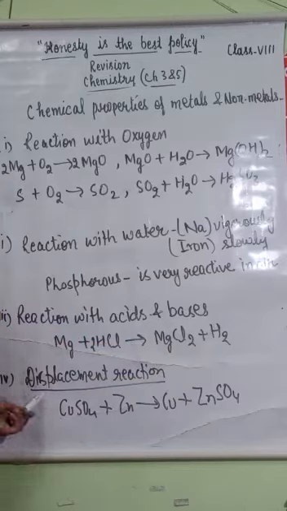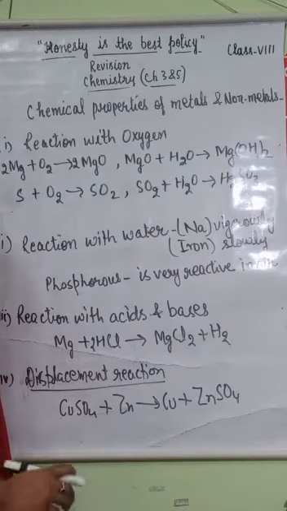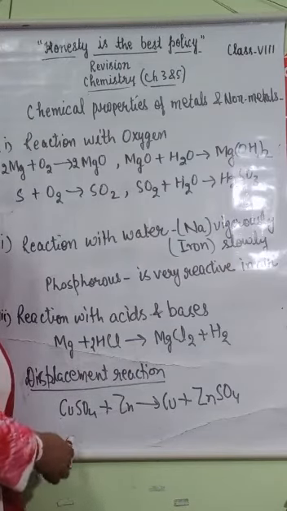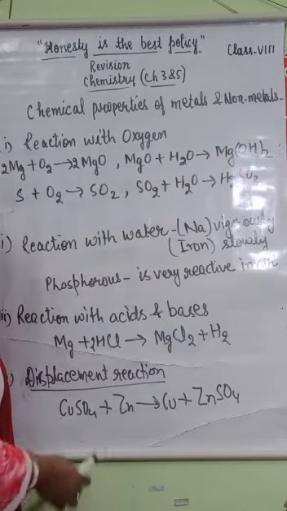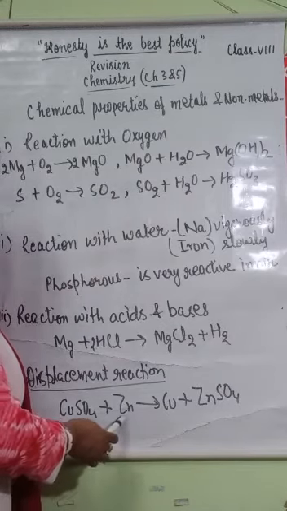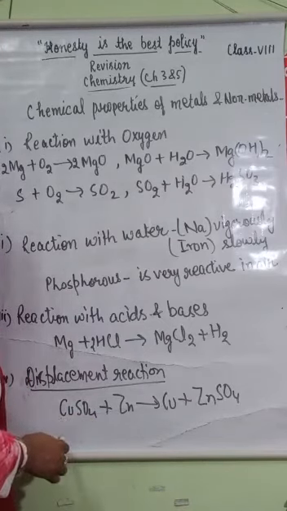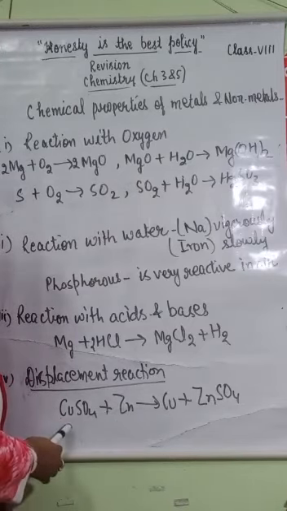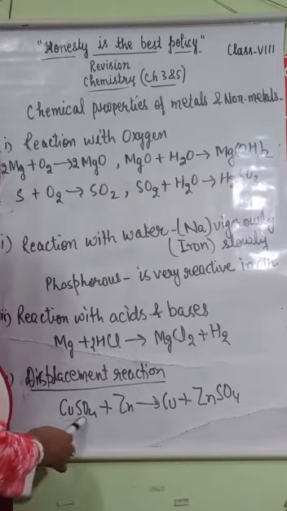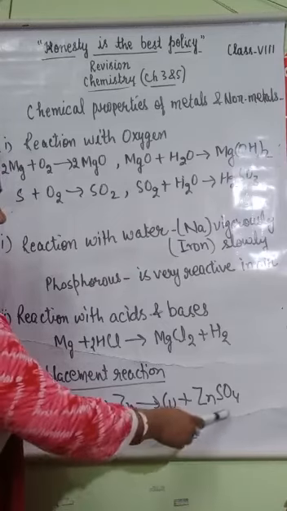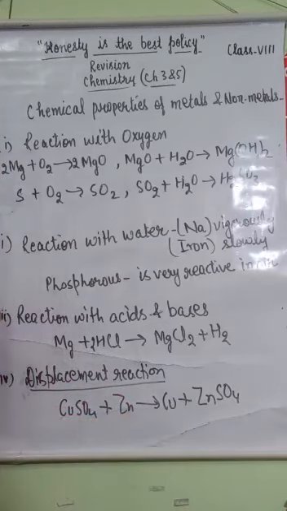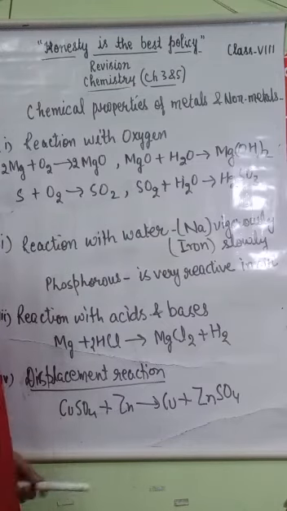And next reaction is displacement reaction. When a more reactive metal displaces a less reactive metal from its solution, it is known as a displacement reaction. Like copper sulfate reacts with zinc, where zinc is more reactive while copper is less reactive than zinc. So zinc reacts with copper sulfate solution and displaces copper from the solution and forms zinc sulfate, and copper is separated. So these are chemical properties of metals and non-metals.